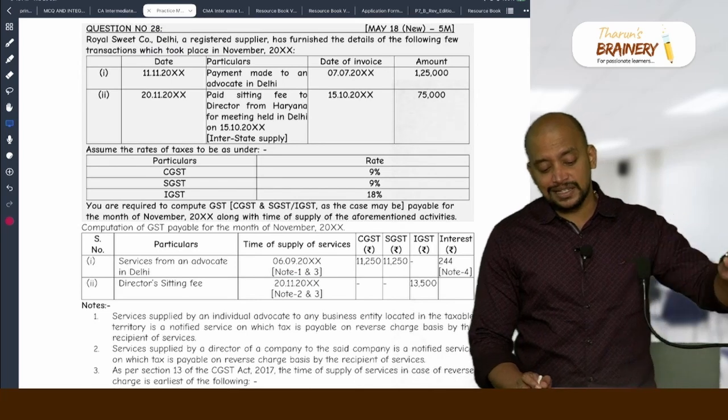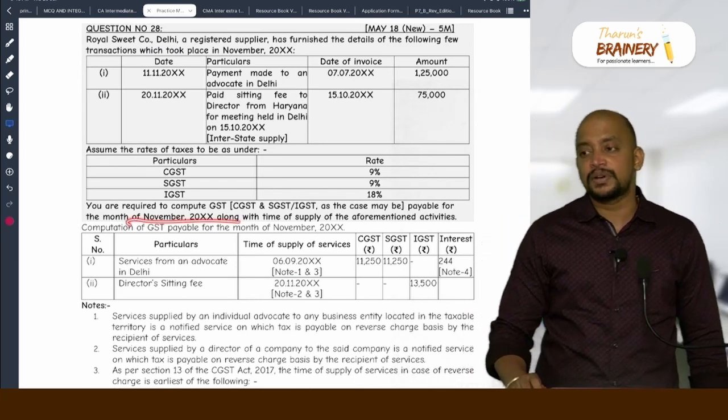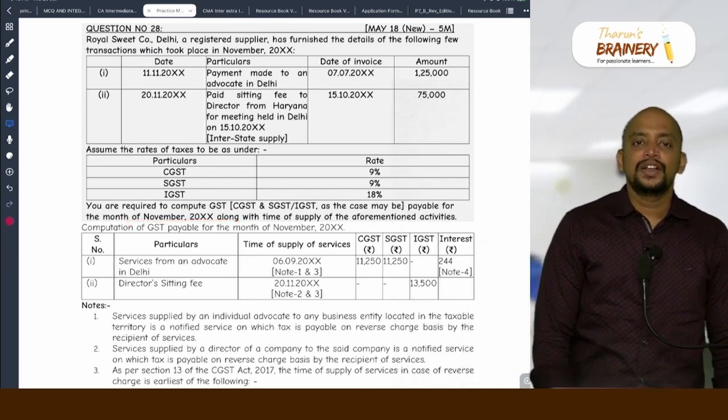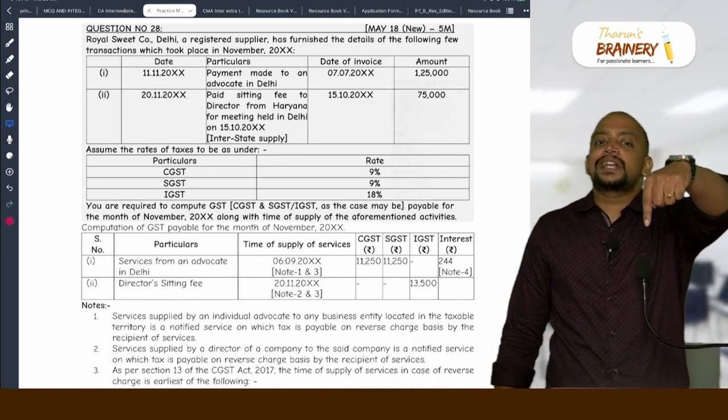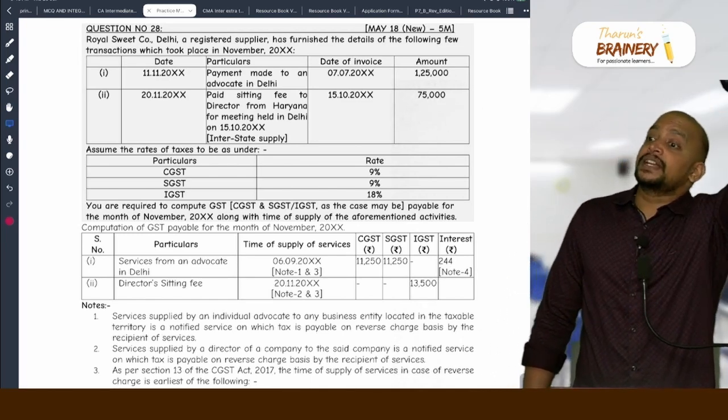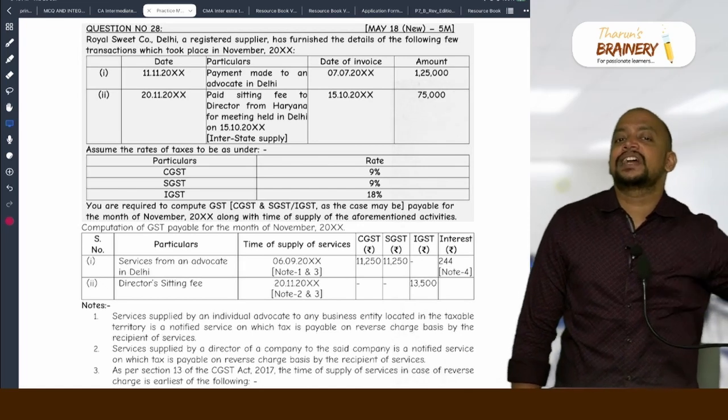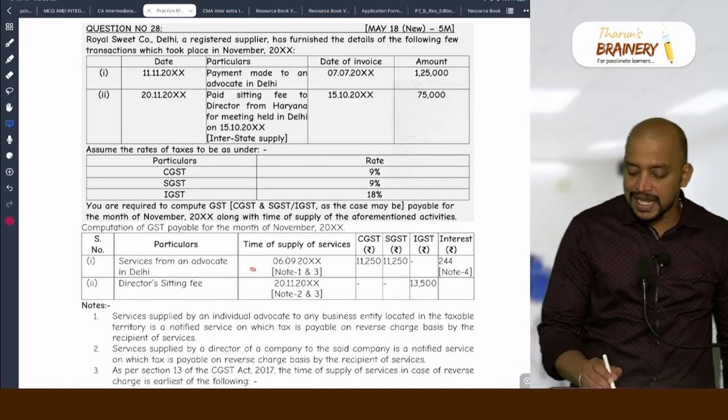But when are they paying GST? They are paying GST for the November month. Are you getting it? So is there a delay in payment? Yes, because the due date of this transaction is the 20th of the next month. What is the next month 20th? Time of supply, which date? The time of supply is 6/9.